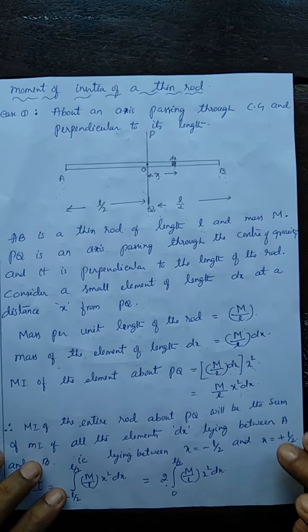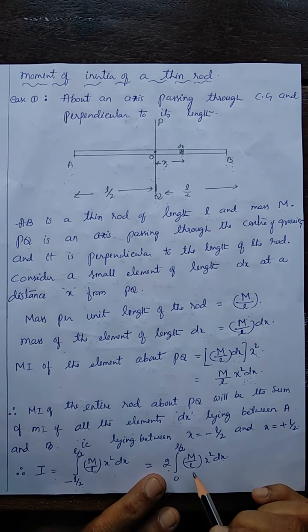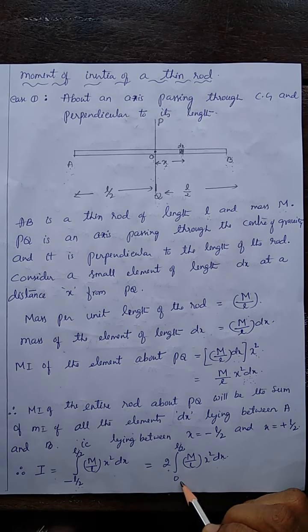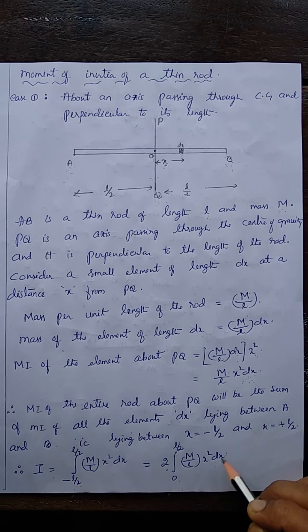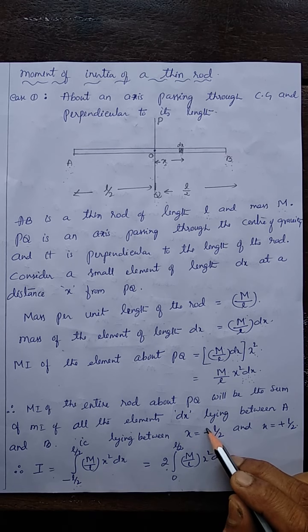Simplification means this: 2m by L is a constant, keep it outside. The integration of x square dx between the limits 0 to L by 2.